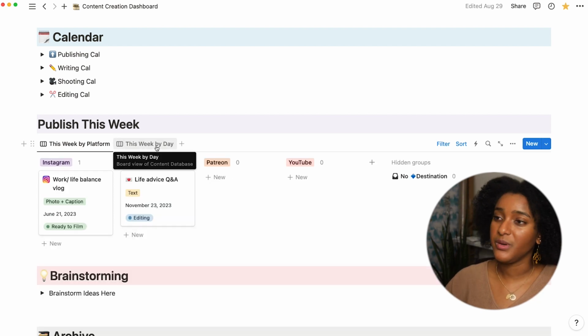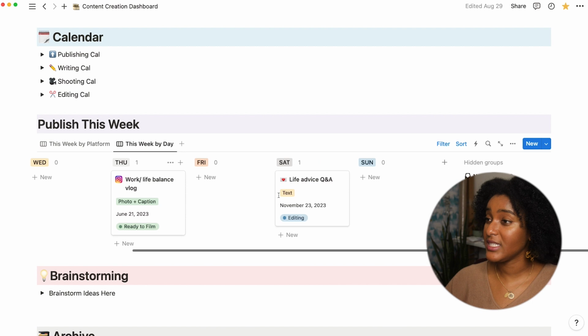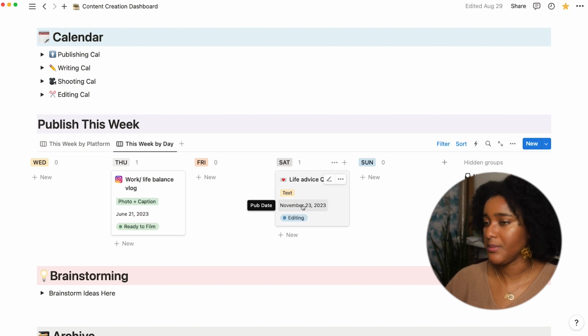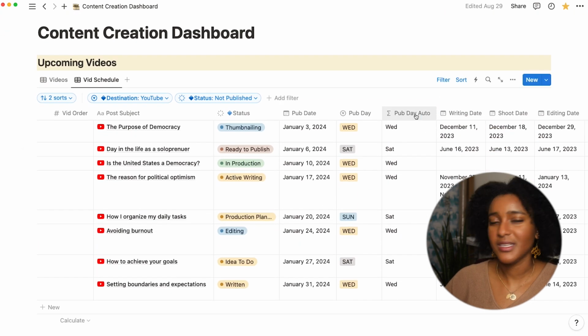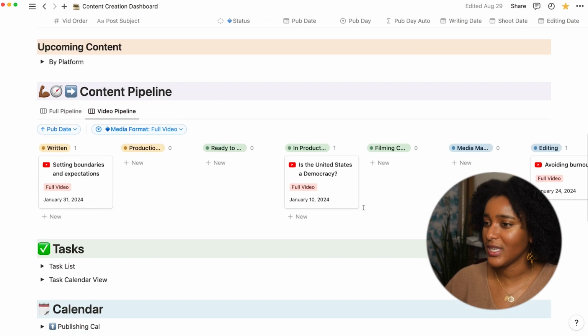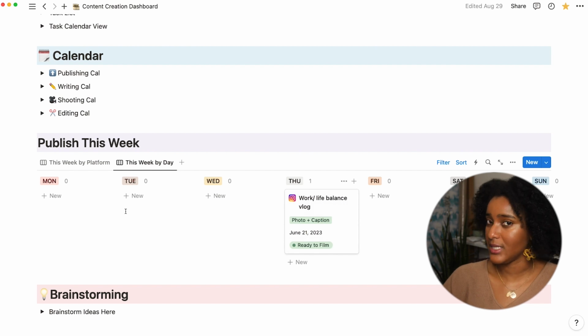And then I also have a view of what's going out this week by day. Again, to just help you keep on top of what you're supposed to be posting each day. The thing about this is that it doesn't automatically update if you change the date. So that is why you have this pub date auto and needing to align it here. So that's what the use case is. If it's important for you to have this, it's kind of just a nice little bonus.